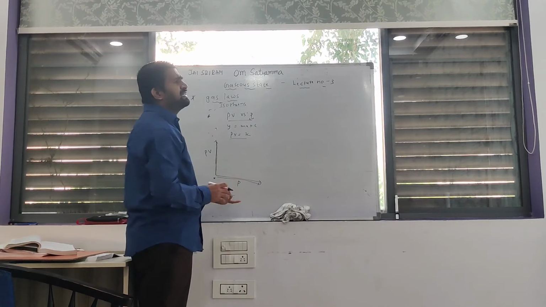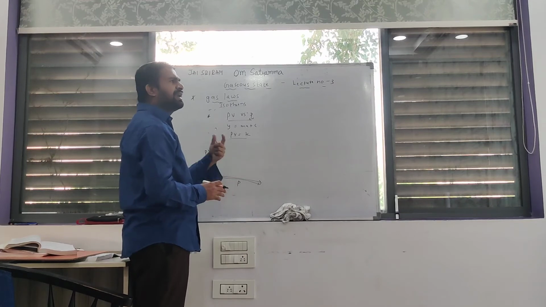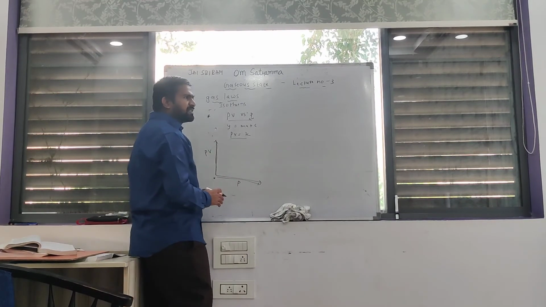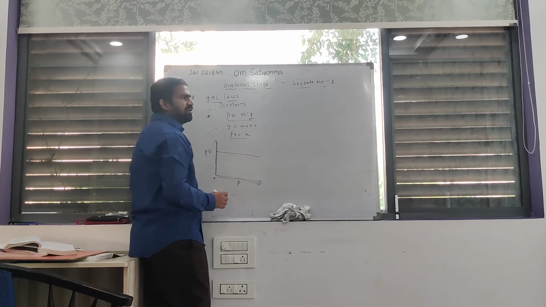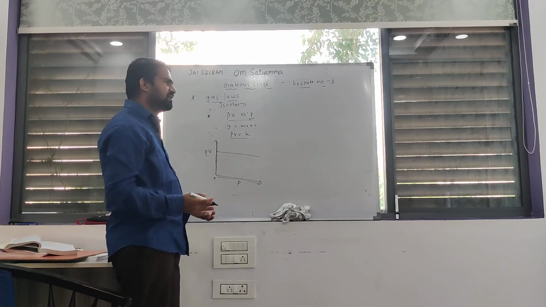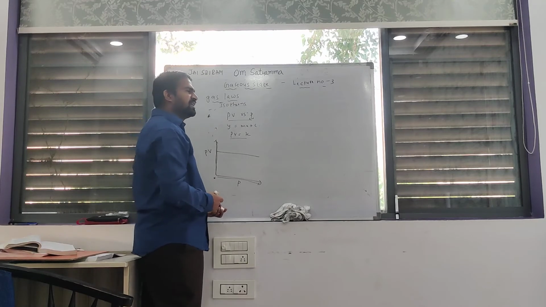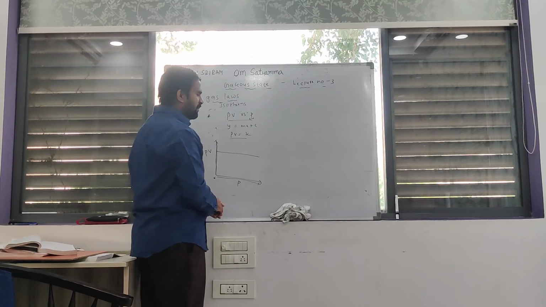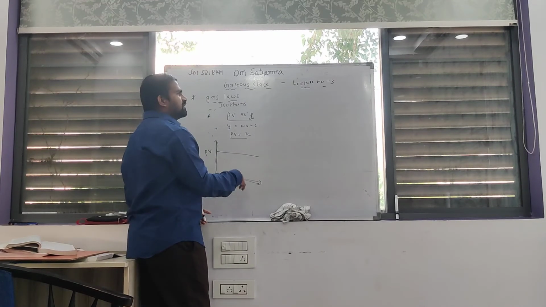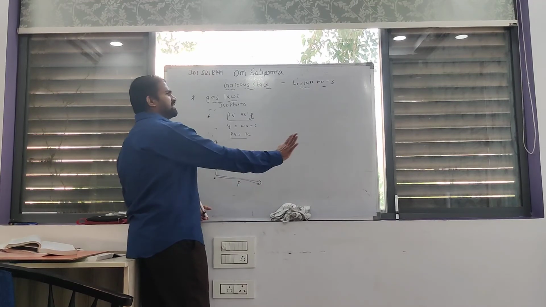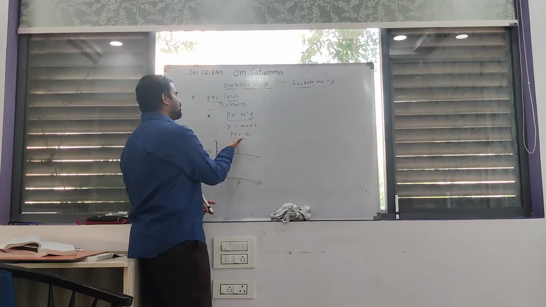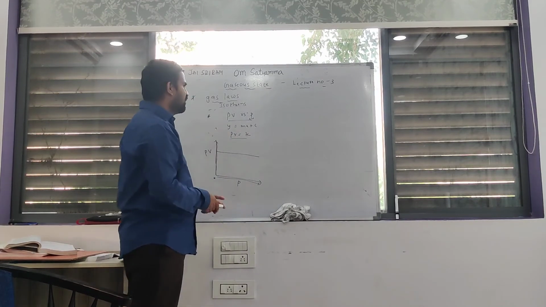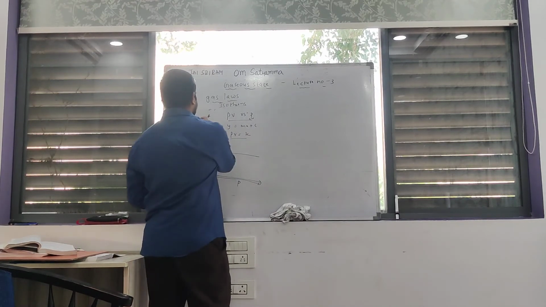Because PV is constant at any pressure, at any volume, according to Boyle's law. You can increase the pressure, PV is constant. If you decrease the pressure, PV is also constant. This is the second graph.